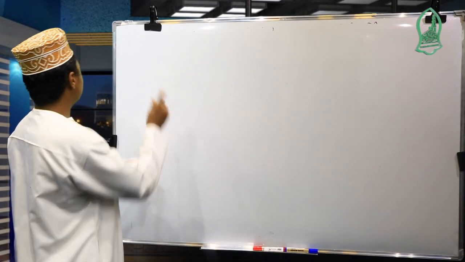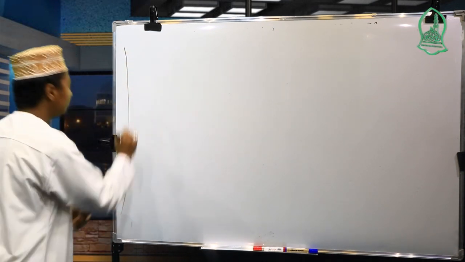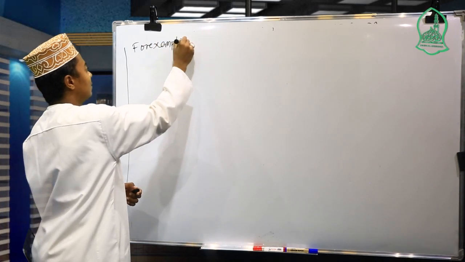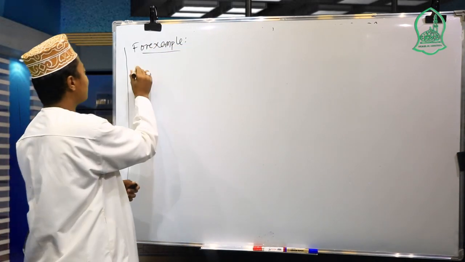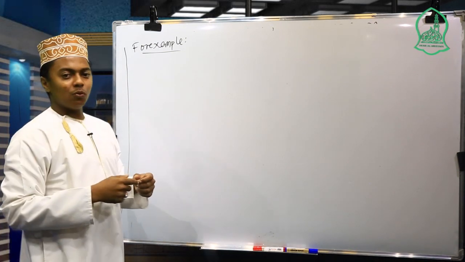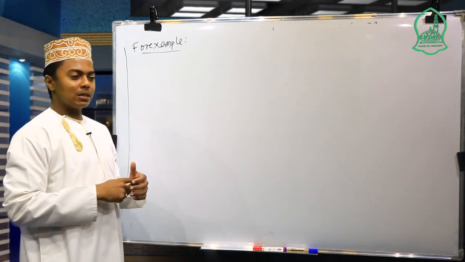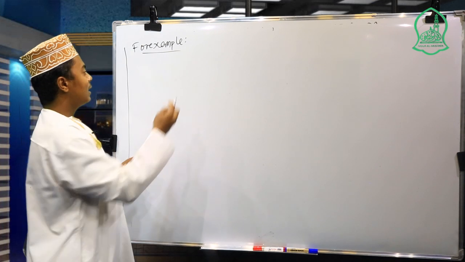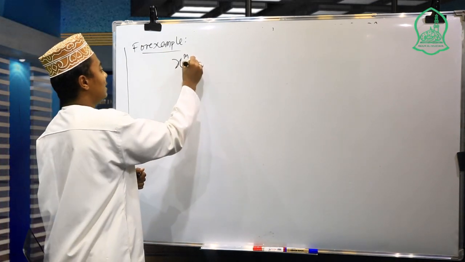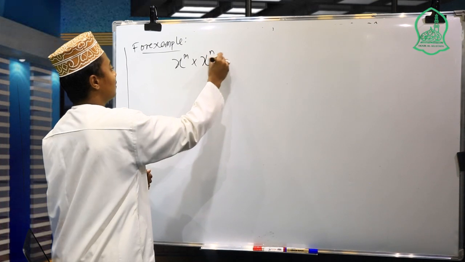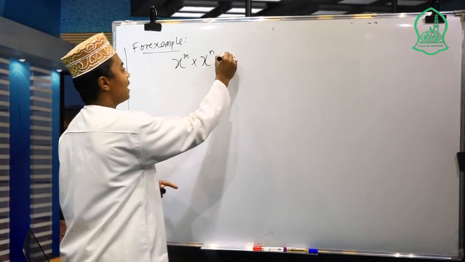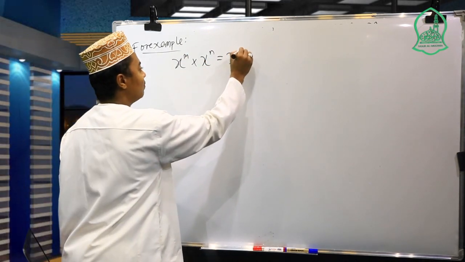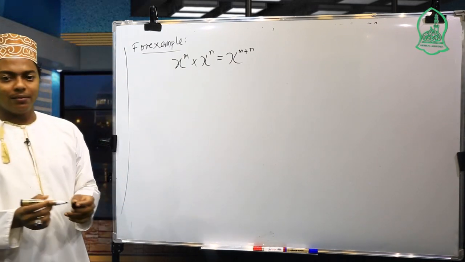So for example, we have these two powers with the same base. As we see there, we have x exponent m multiplied by x exponent n is equal to x, then this power, we sum the powers, m plus n.